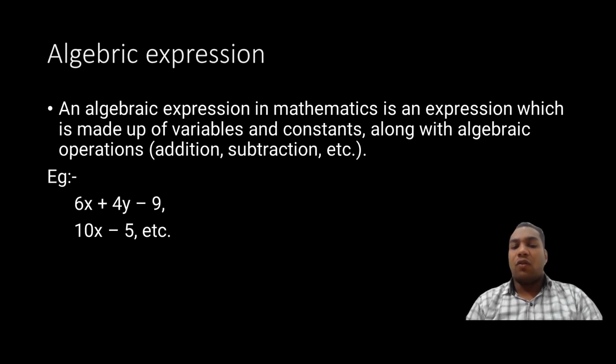Here 6x, 4y, 9, plus, minus. It includes all three things. Like 9 is a constant, y is a variable, x is also a variable, plus and minus are algebraic operations. So by combining these three we make an algebraic expression like 6x plus 4y minus 9, 10x minus 5, etc. So these all are algebraic expressions. Have you got it? Algebraic expression? Maybe you have got it.